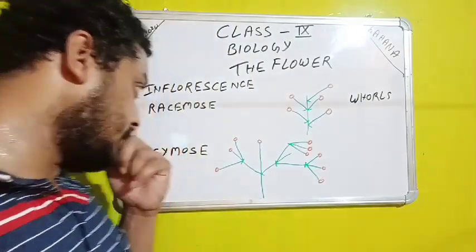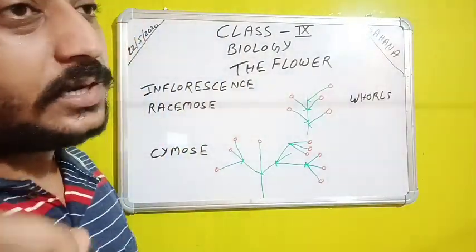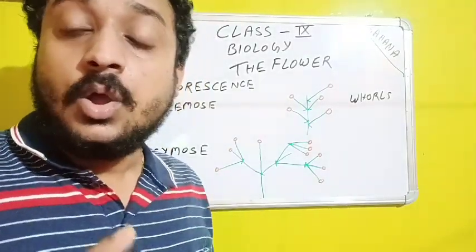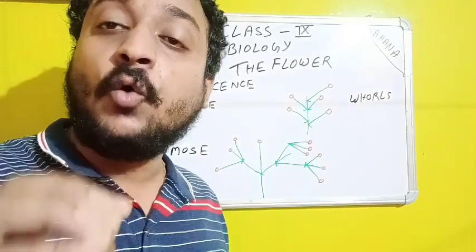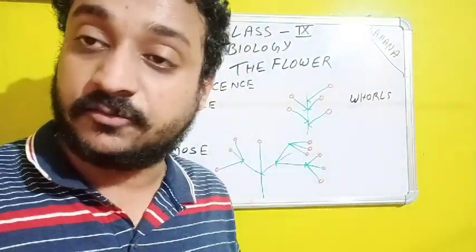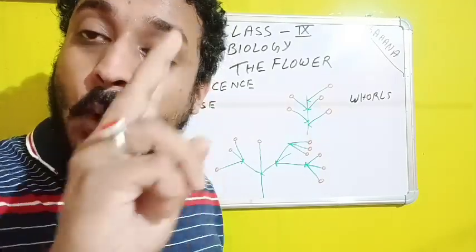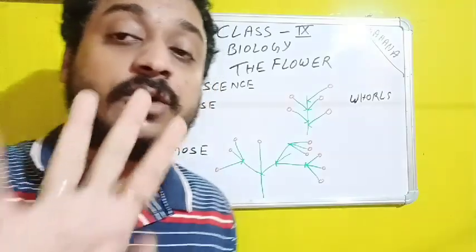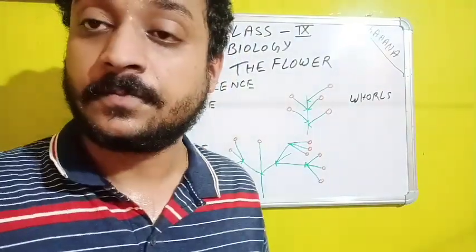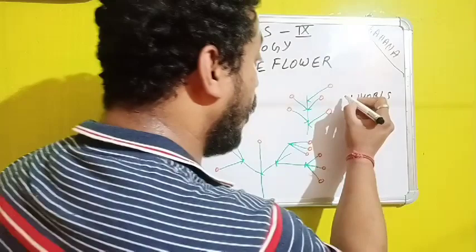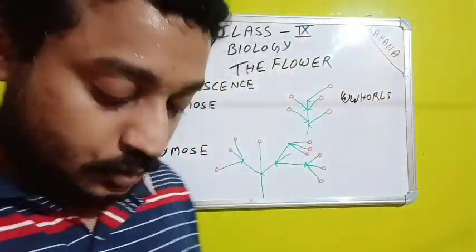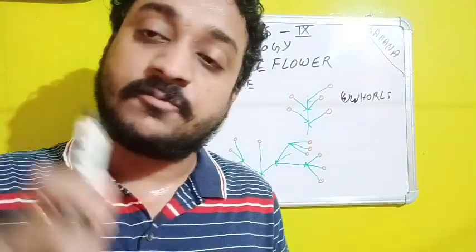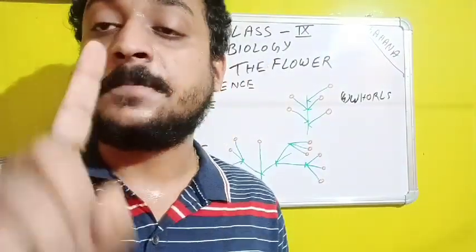So calyx and corolla are considered non-essential whorls, and androecium and gynoecium are considered essential whorls, because androecium and gynoecium have a direct involvement in the reproduction as well as in the formation of the seeds, but calyx and corolla don't. Now the next one is the complete and incomplete flower. When the flower has all four whorls present within itself, meaning calyx, corolla, androecium and gynoecium are all there, that flower is considered a complete flower.